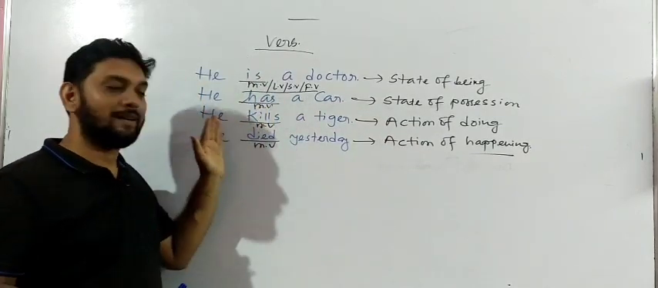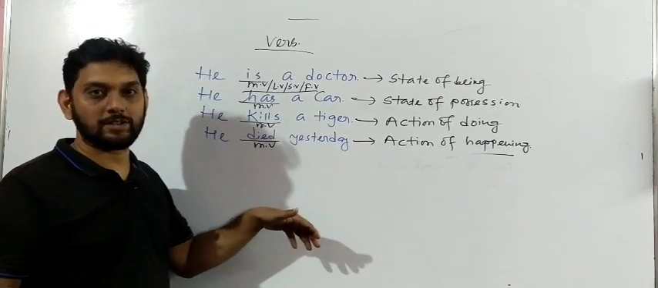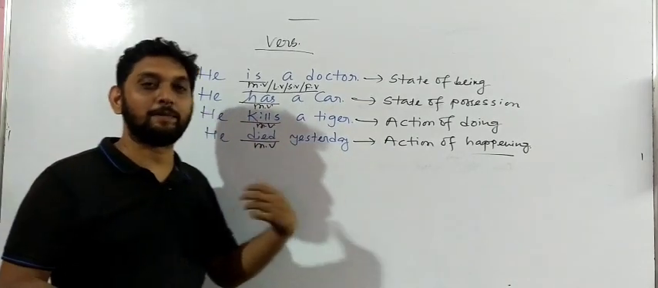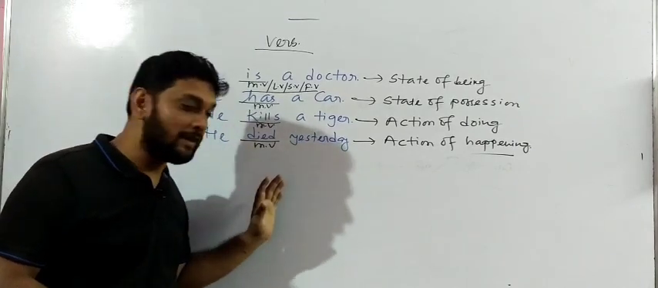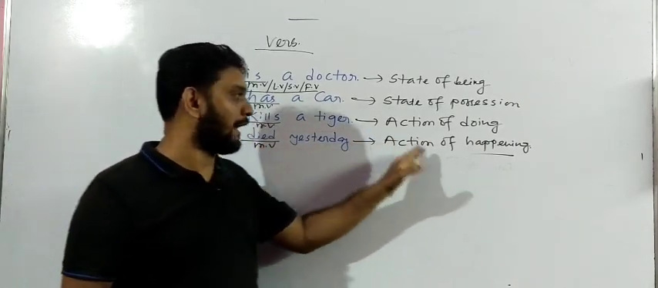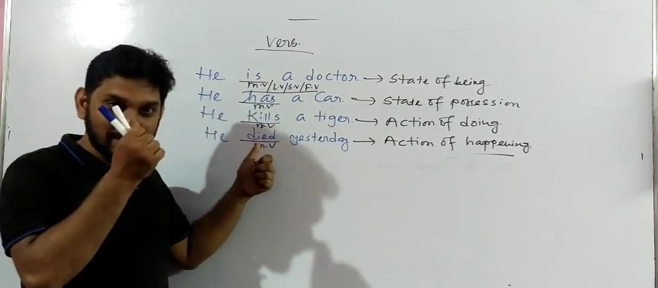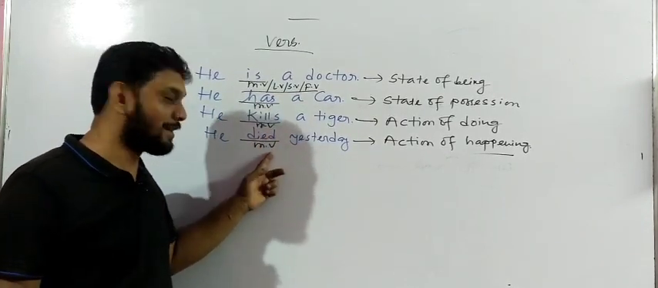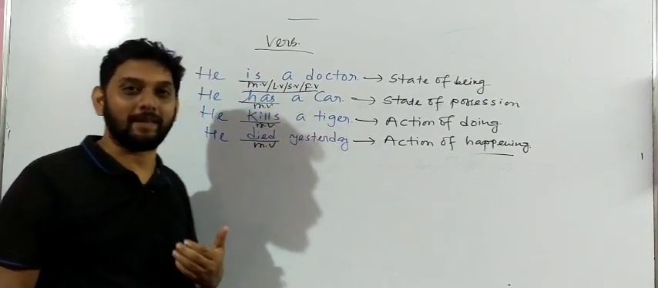Doing means the subject takes the action. But here the subject did not take any sort of action. He died yesterday. That means he passed away. So that means here the subject did not take any action. This verb shows action. Yes, action is going on. Here also action happens. But the fact is that it is action of happening.